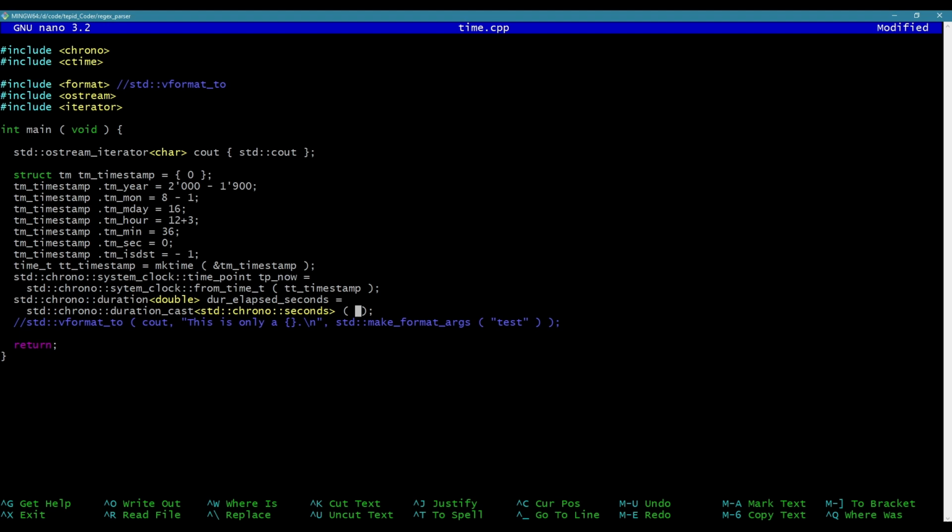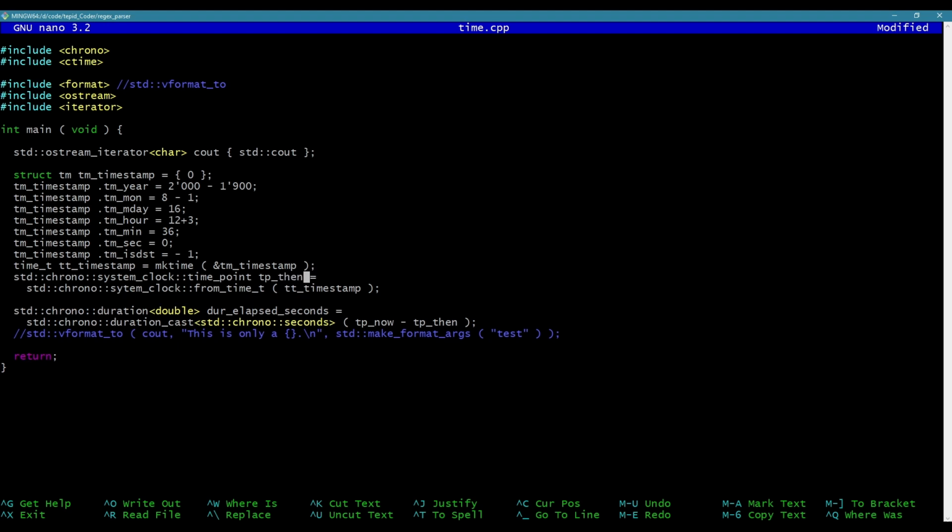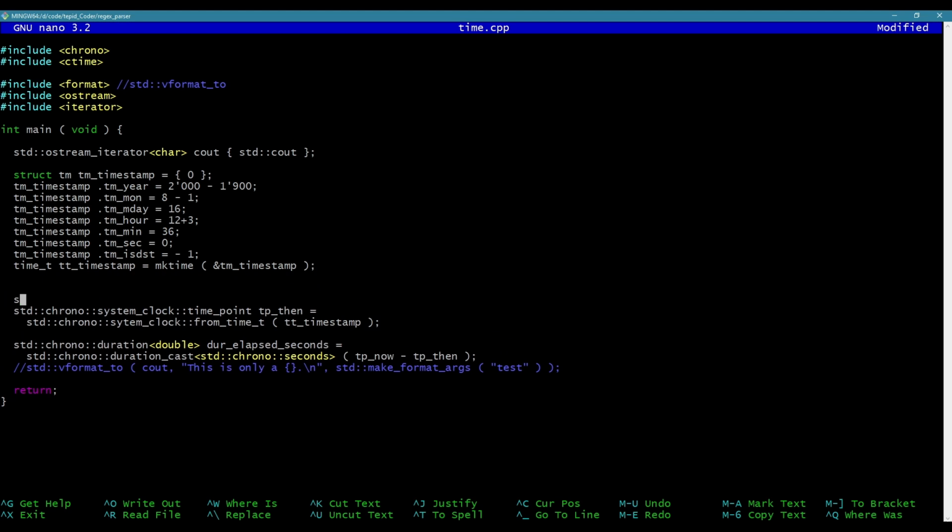I'm going to say, let's see, TP now minus TP then or something. So we have, what do I call this? TP now, yep. Which is not actually right. This should be TP then. Let's actually make it TP now. I should be able to do std::chrono::system_clock and then just now. And that'll construct a time point from the current timestamp.